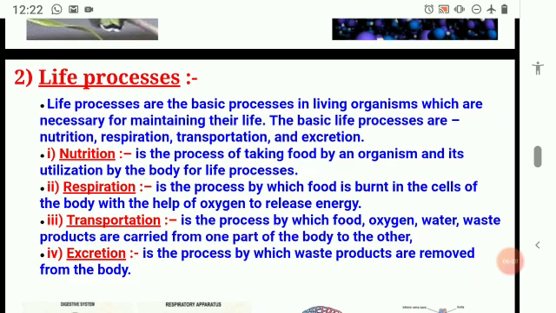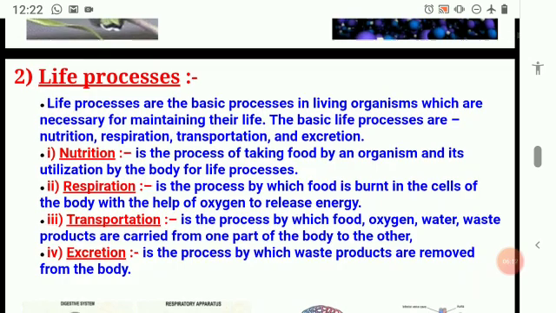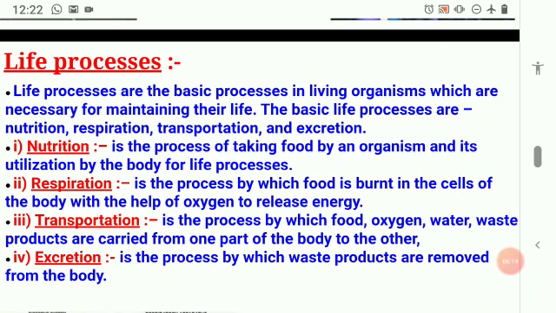What exactly is the life process? So life process is nothing but the processes together functioning to maintain the life. It can be the life of plants, it can be the life of microbes, it can be the life of animals. I hope it is clear what exactly is life process.